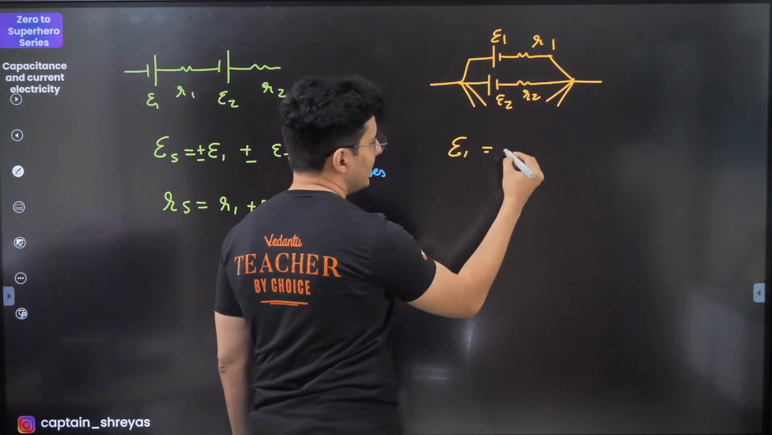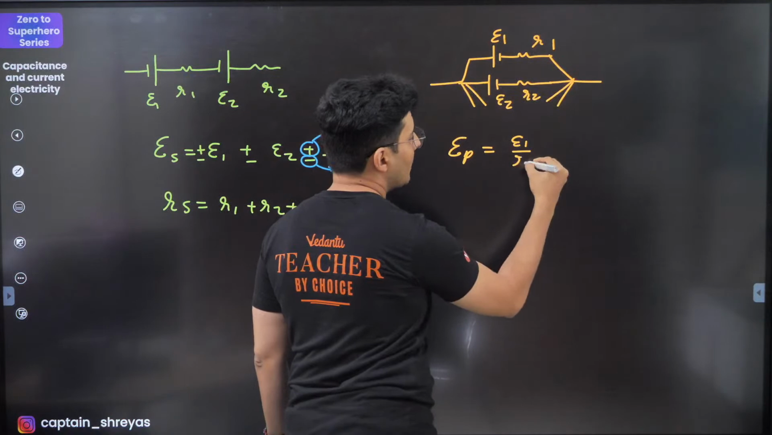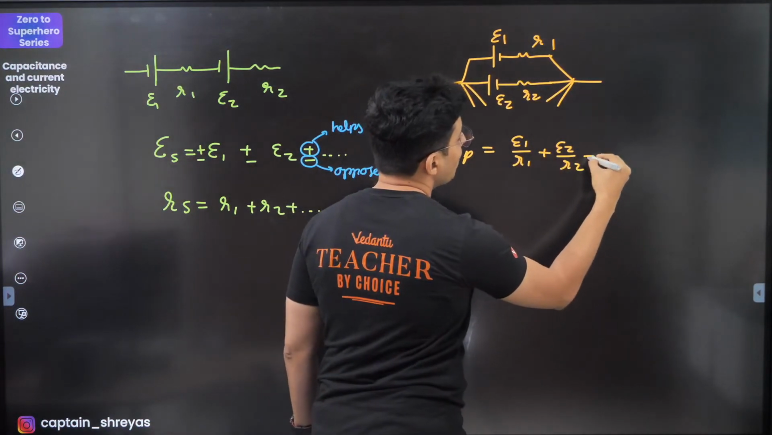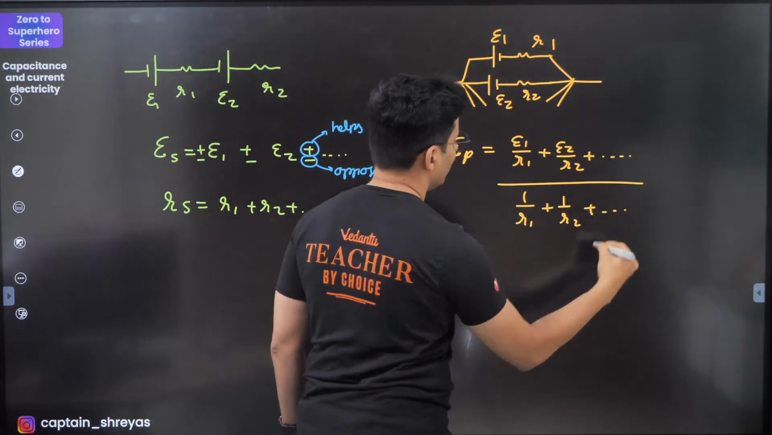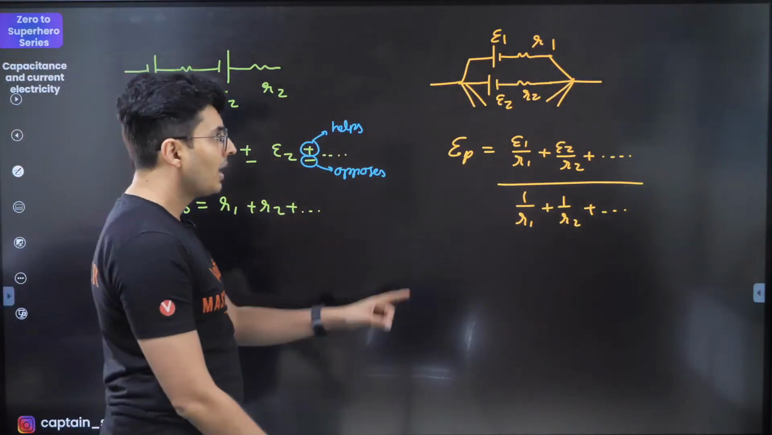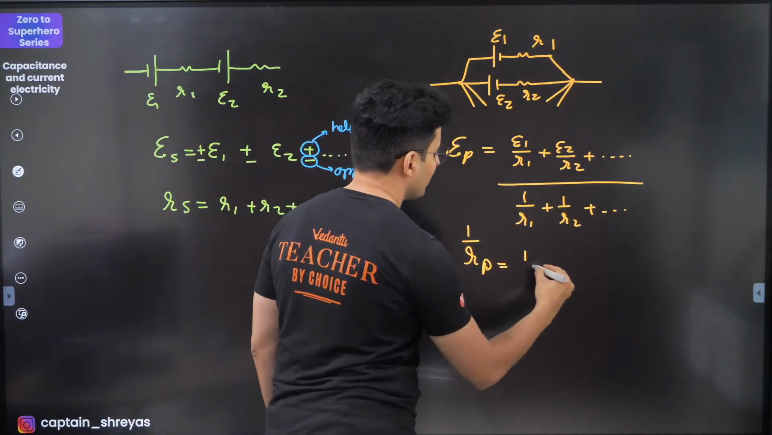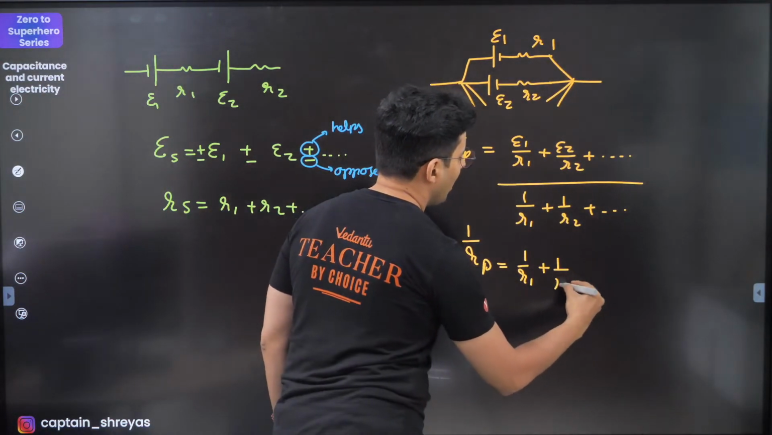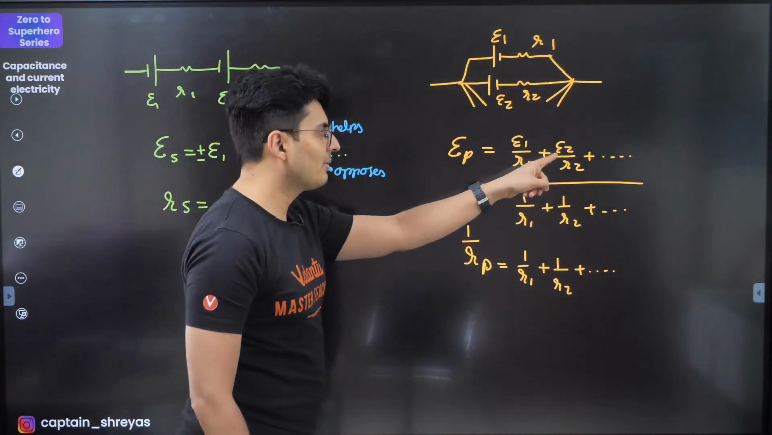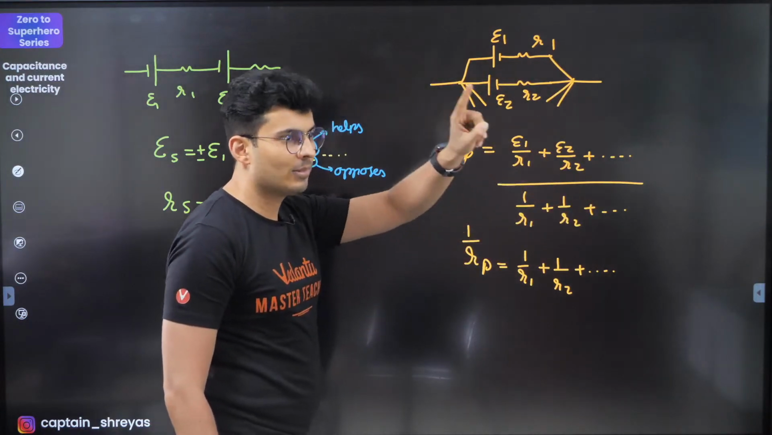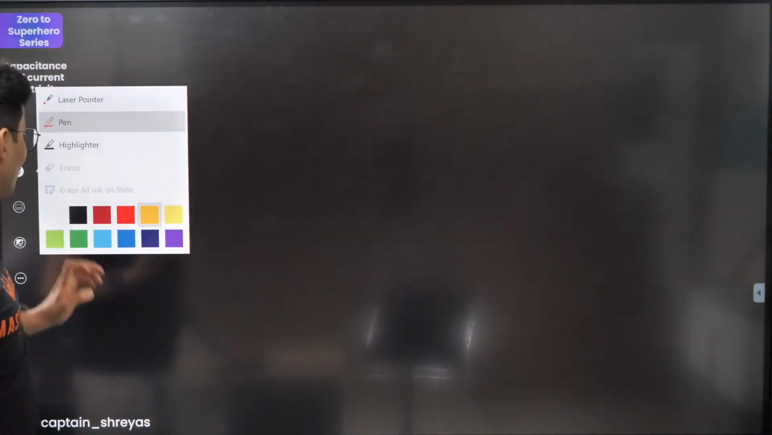The effective EMF is given by this formula. Effective EMF in parallel is given by E1 by R1 plus E2 by R2 plus dot dot dot, the whole thing divided by 1 by R1 plus 1 by R2 dot dot dot. This is your effective EMF in parallel, and the equivalent internal resistance in parallel is given by 1 by Rp equals 1 by R1 plus 1 by R2 and so on and so forth. This is your standard formula. That's it. But this one, E1 by R1 plus E2 by R2 upon 1 by R1 plus 1 by R2 plus 1 by R3, so on and so forth. Very, very important.